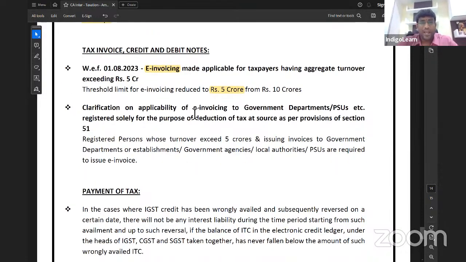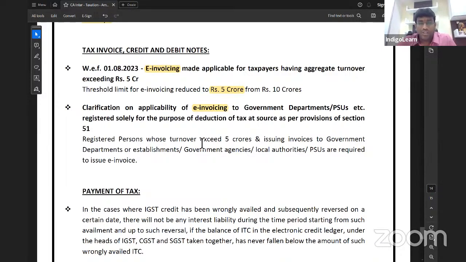Next point. Applicability of e-invoicing to government departments. The logic is simple. If Shiva Teja is supplying some goods or services to a government department and my aggregate turnover exceeds 5 crore, just because I'm supplying to government doesn't mean that I will not issue an invoice. I still have to issue an invoice.